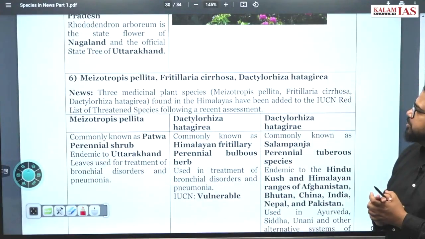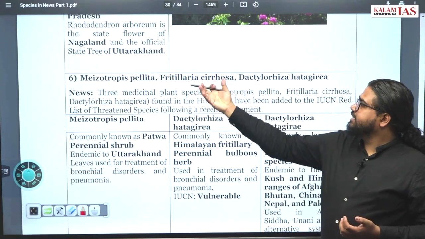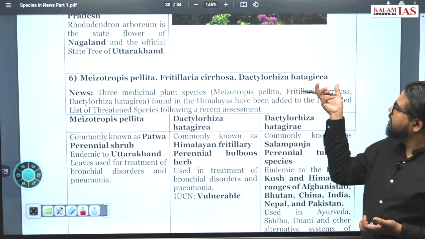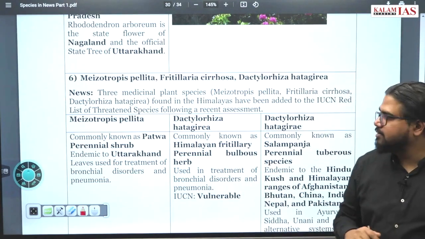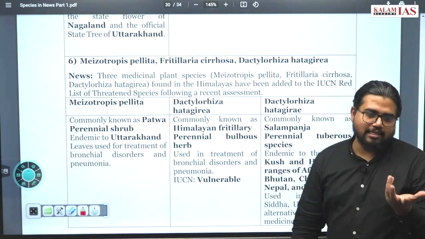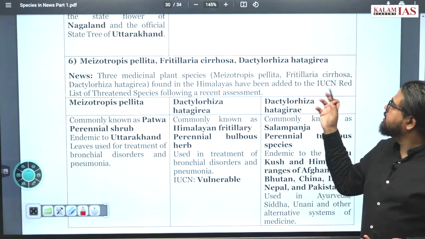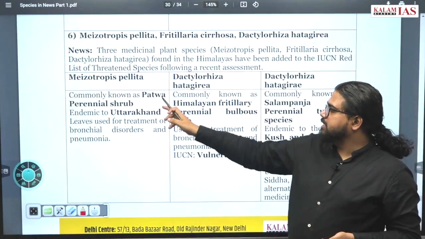Now three very important species: Meconopsis speciosa, Fritillaria cirrhosa and Dactylorhiza hatagirea. Now what kind of question can come from this? What exactly are these? These are medicinal species which are found in the Himalayas and added to the IUCN list of threatened species. Now what are the characteristics of each of these species?